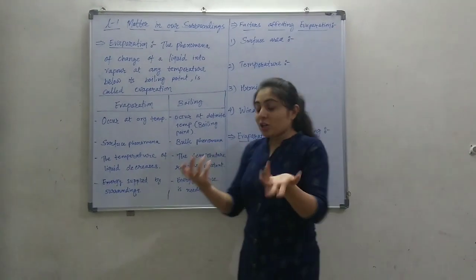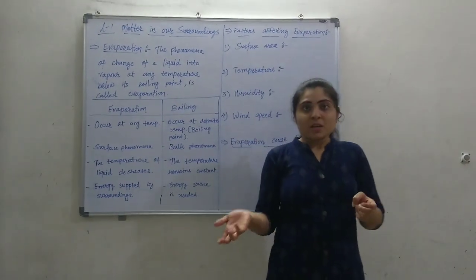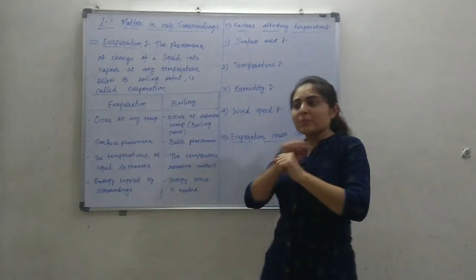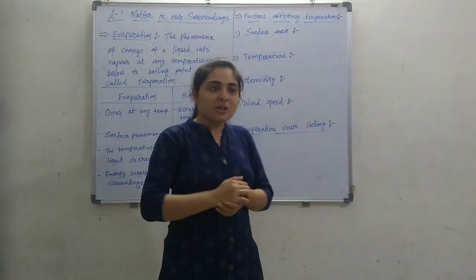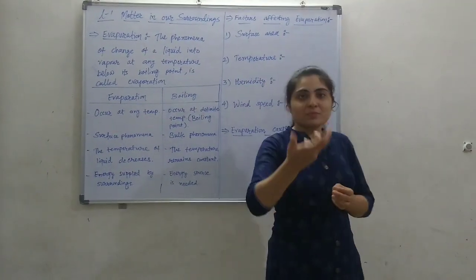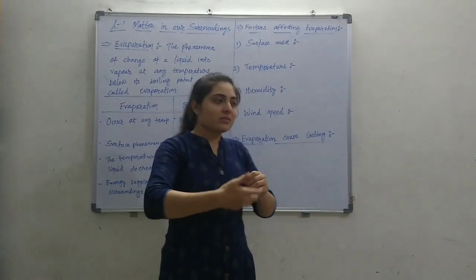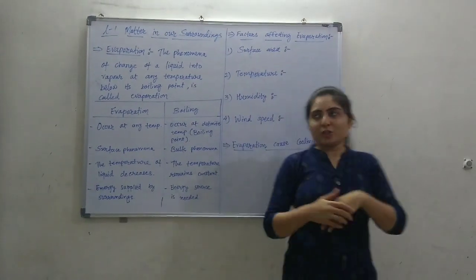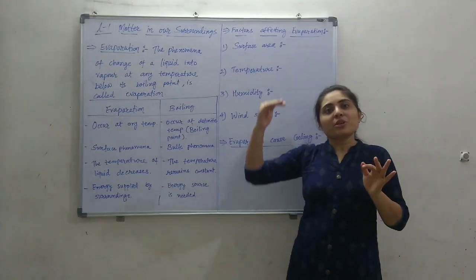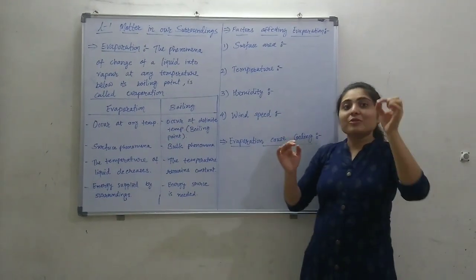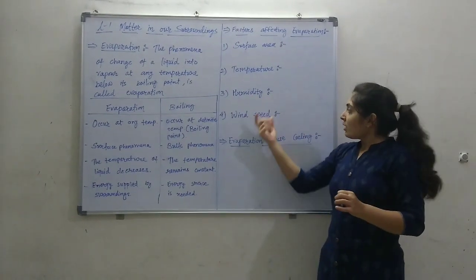But for unsaturated air, when the atmosphere is dry, like in summer, the atmosphere is completely dry. There is very little water vapor present. Okay, so the evaporation process speeds up and more and more liquid particles evaporate into the atmosphere. So if there is more humidity, the evaporation process will be slowed down, and if humidity is less, the rate of evaporation will be more.